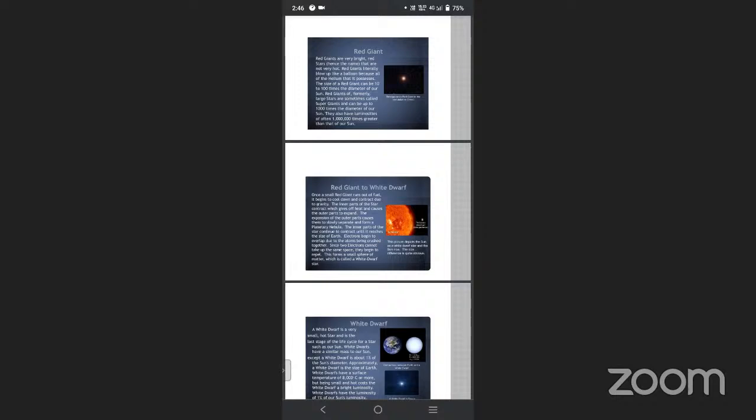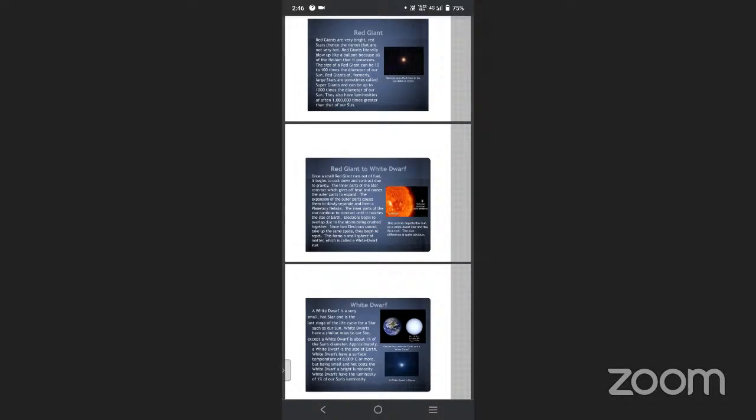They have a luminosity often 10 lakh times greater than that of the Sun.